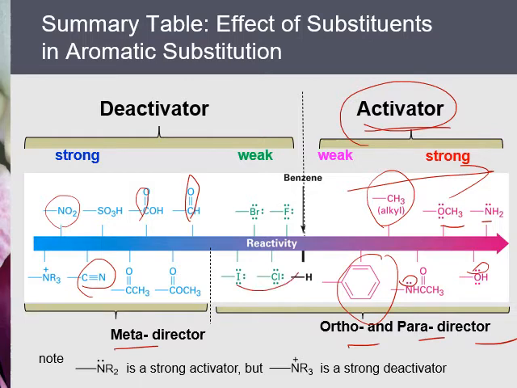Halogen atoms are very special. They have lone pair electrons that donate through the resonance effect. They are also electronegative, so they take electrons away. Inductive effect is more important in this case, and so they are deactivators. But the lone pair electrons go to the ortho-para positions, making ortho-para electron density more than meta, so they are ortho-para directors.